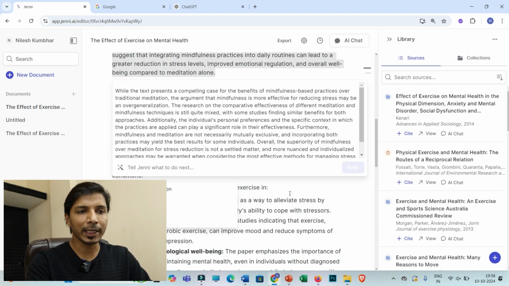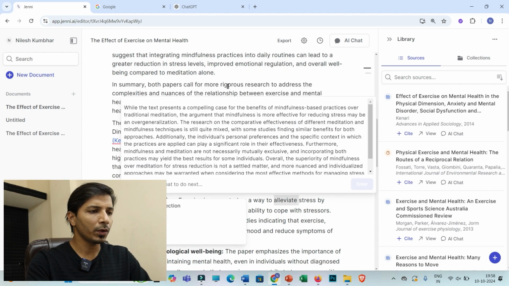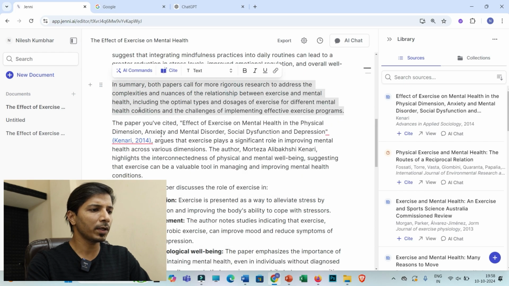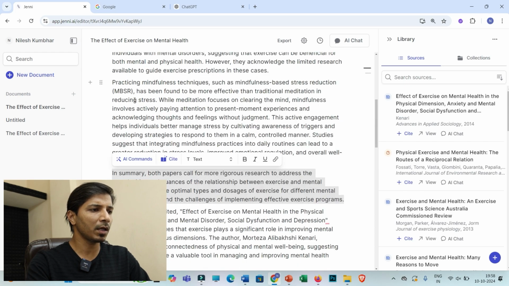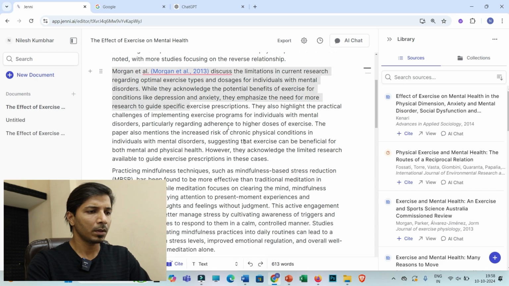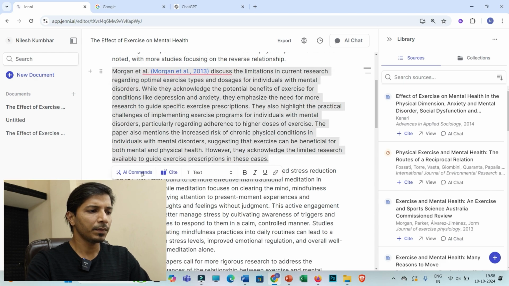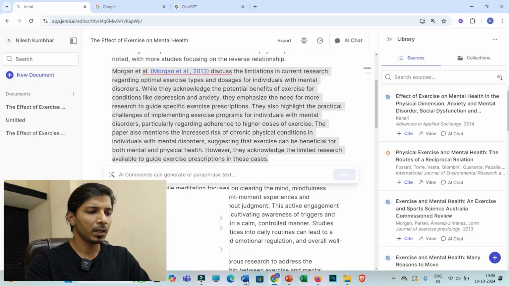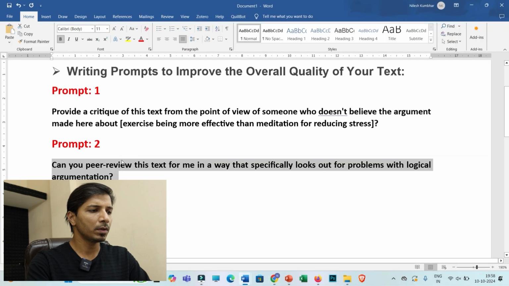Now, the second important prompt. You can select any other paragraph. For example, if I am selecting this paragraph and then AI commands, then I have to put this prompt: can you peer review this text for me in a way that specifically looks out for problems with logical argumentation.